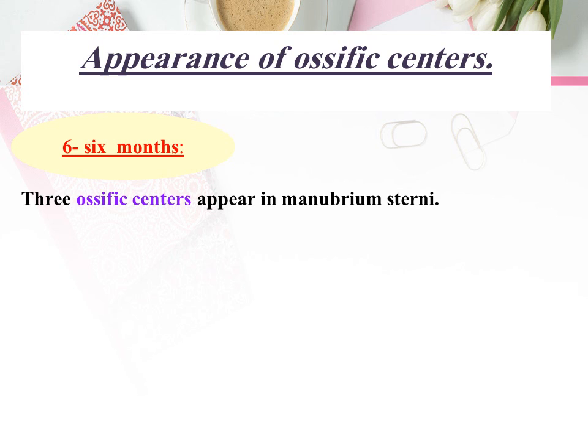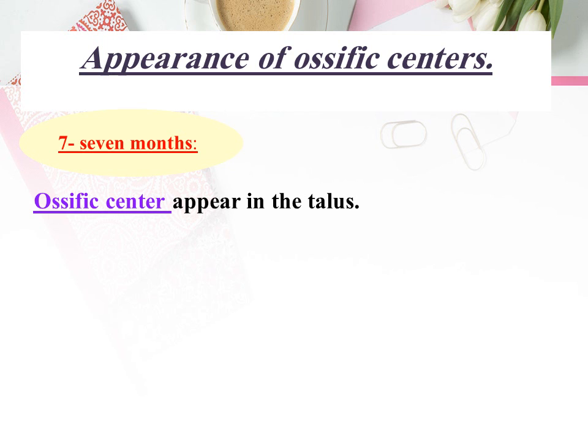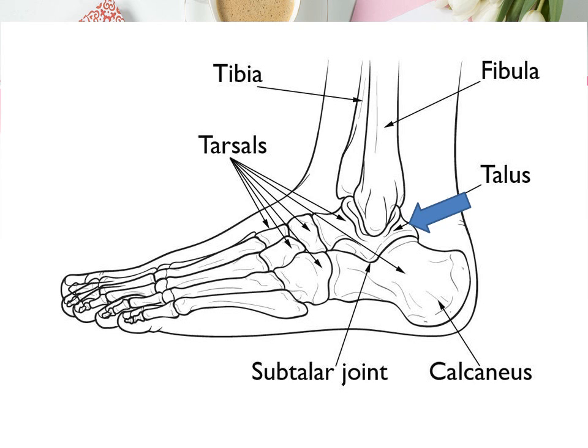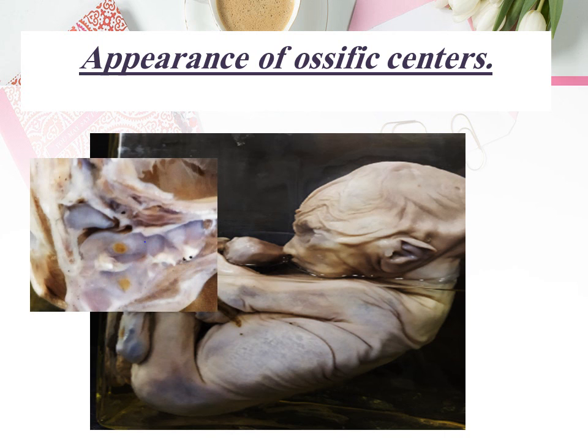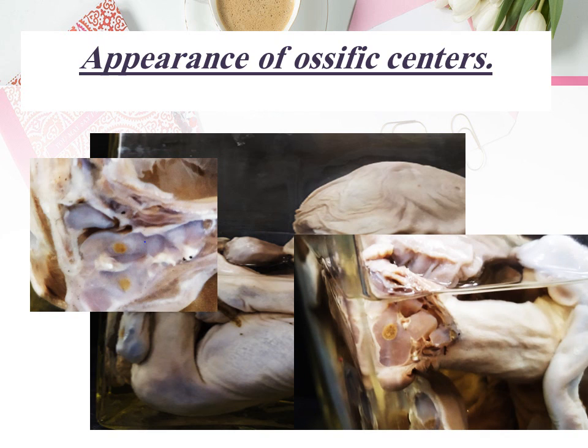At 6 months, the ossific center appears at the manubrium sterni. At 7 months, ossific center appears in the talus. This is the talus, the bone above the calcaneum. The ossific center appears as a brown spot, as we see in the calcaneum and the talus. Also here, it appears as a brown spot.